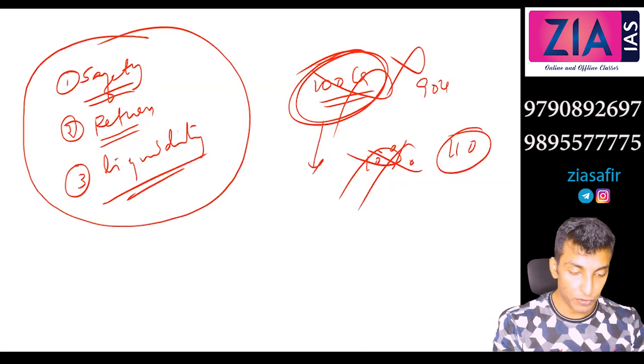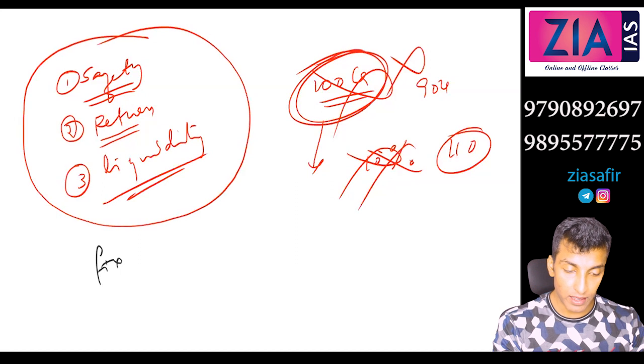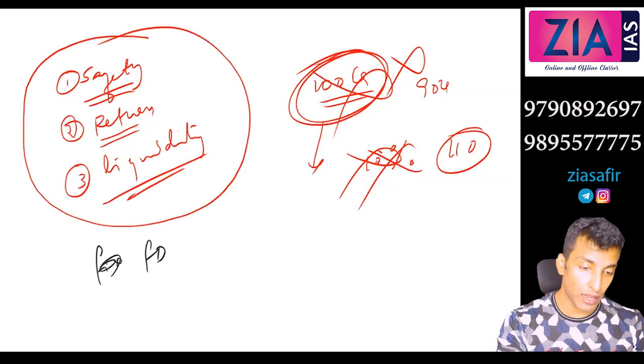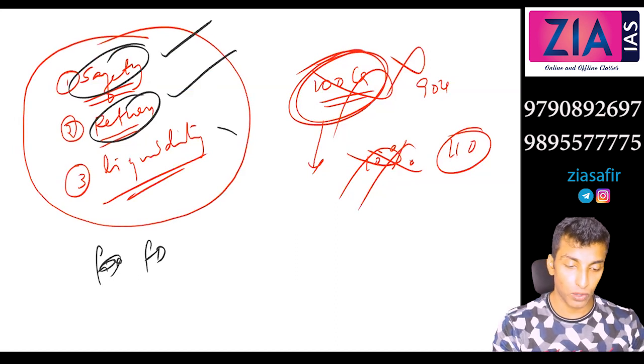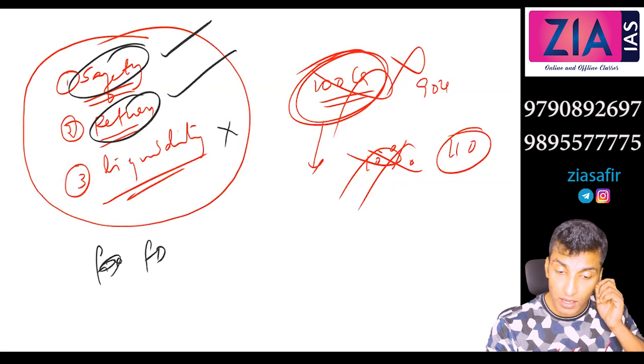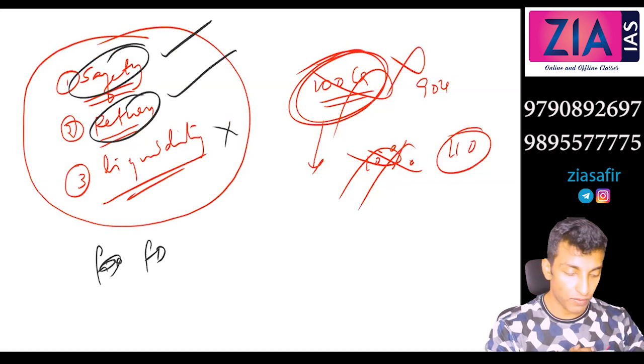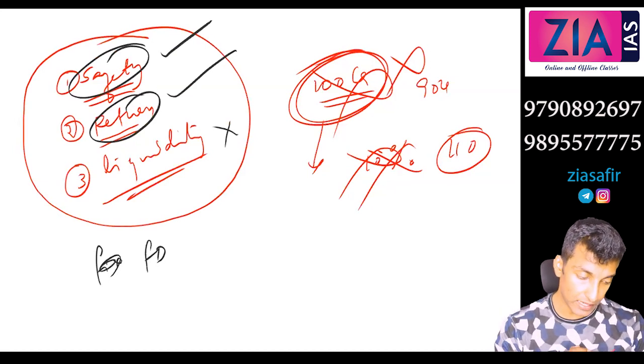See, when you go for fixed deposit, when we talk about FD, you have safety, no problem. You have return. Better return is there, better interest rate is there, but do you have liquidity? No liquidity. Only upon the time expiry you can withdraw that, right? That is a problem.